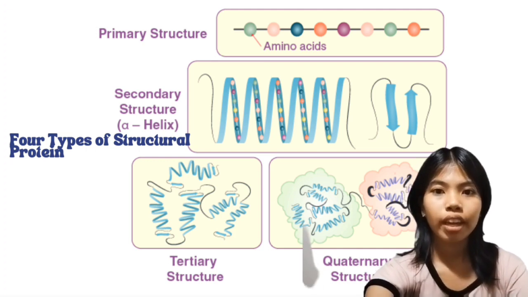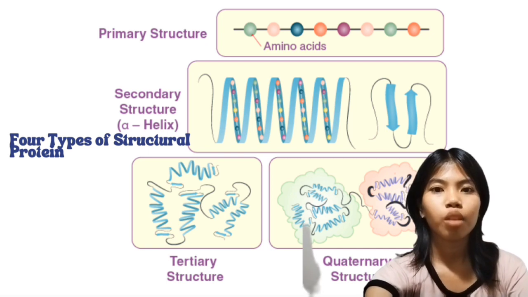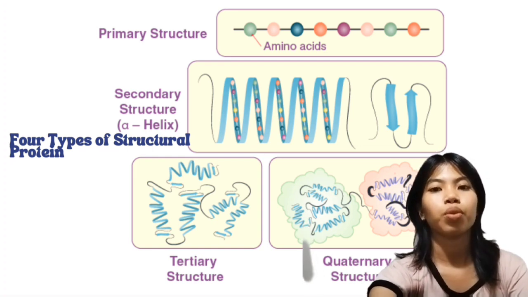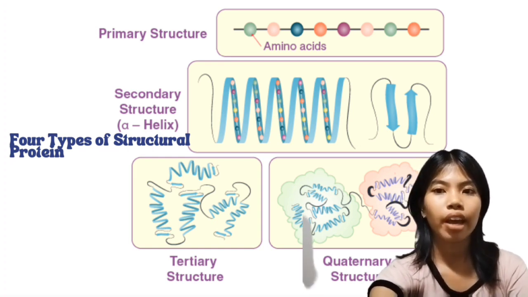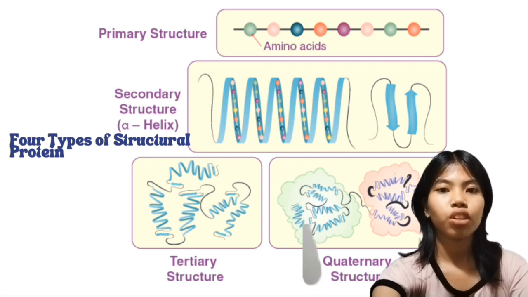Hydrogen bonds play a crucial role in stabilizing secondary structures. In alpha helices and beta sheets, hydrogen bonds form between the backbone atoms of amino acids, contributing to the stability of these structures. Secondary structures are building blocks for the tertiary structure of a protein. Multiple alpha helices and beta sheets, along with turns and loops, interact to create the overall three-dimensional shape of the protein. The secondary structure is essential for a protein's function.